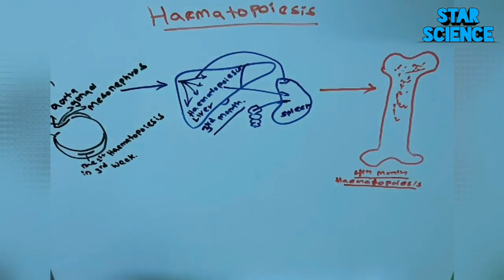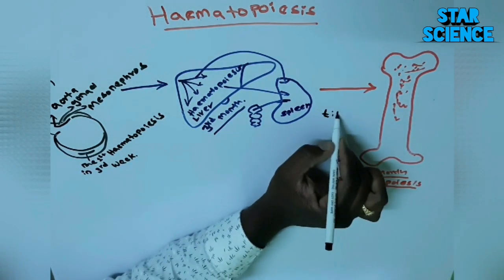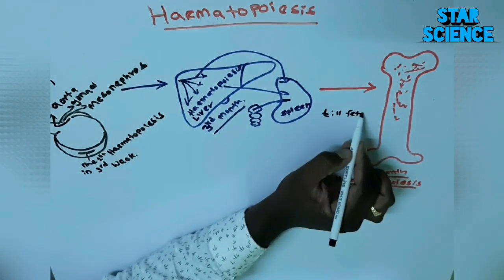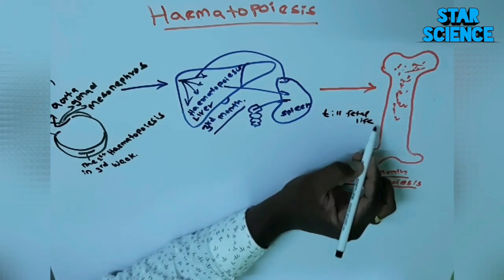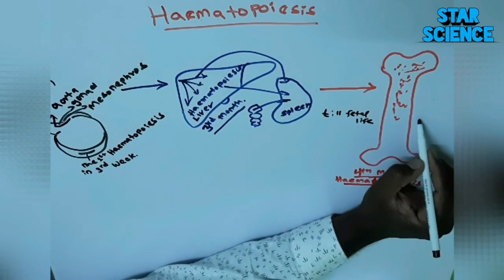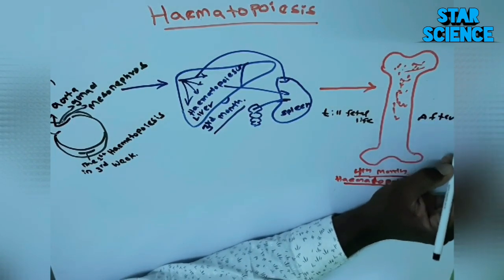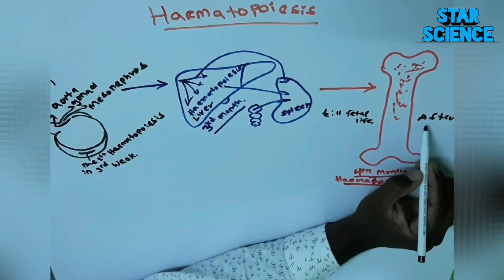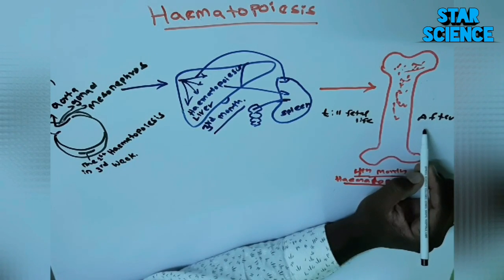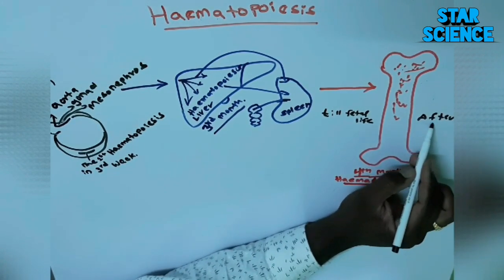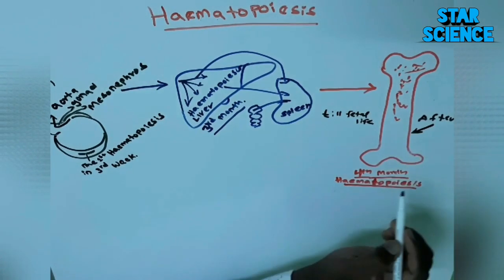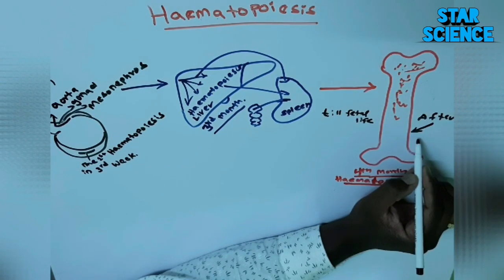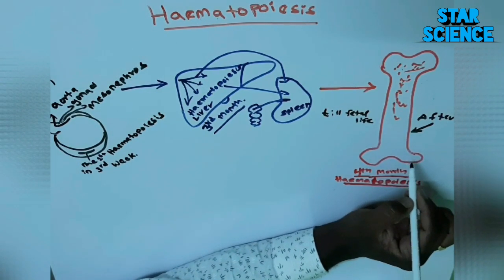In the head of the humerus, you can see after 16 the haematopoiesis occurs, and you have to remember, this is the major importance of haematopoiesis. This haematopoiesis occurs permanently in red bone marrow. This is permanent till death. We can see RBC, WBC and platelets are formed into mature cells in red bone marrow.